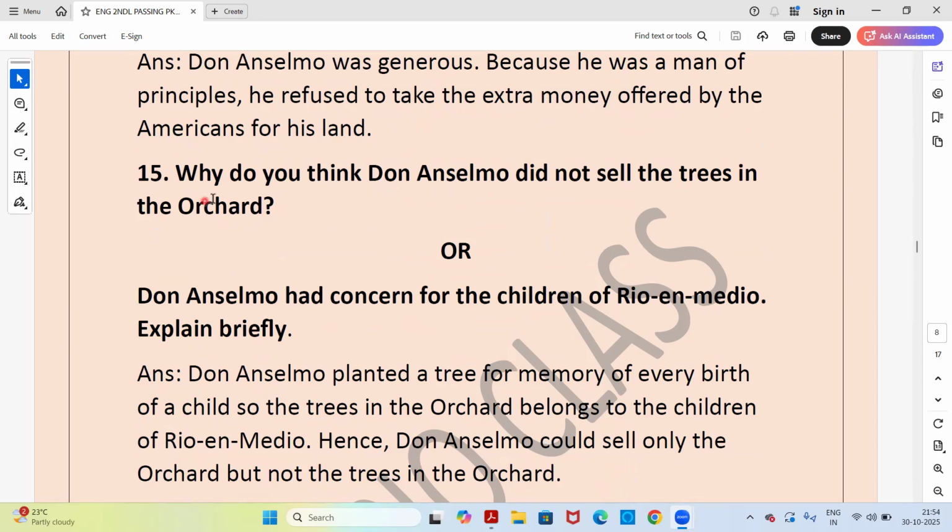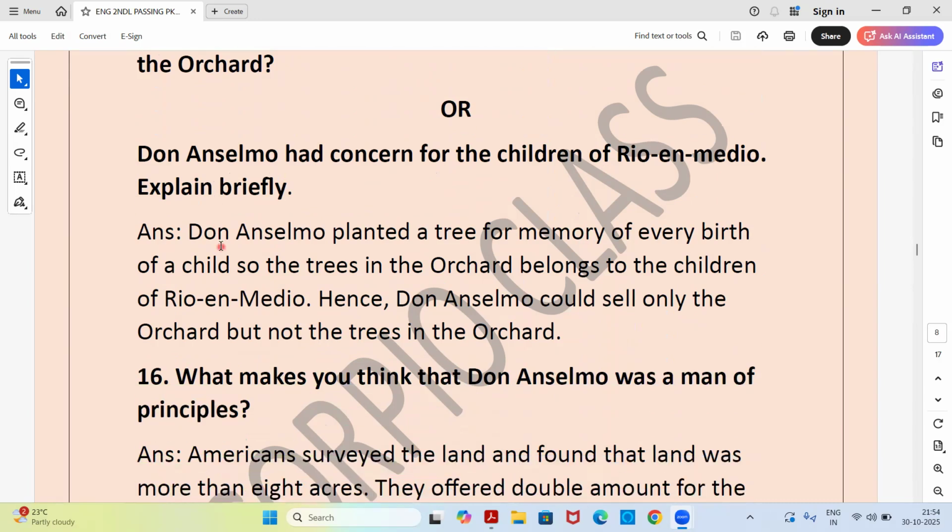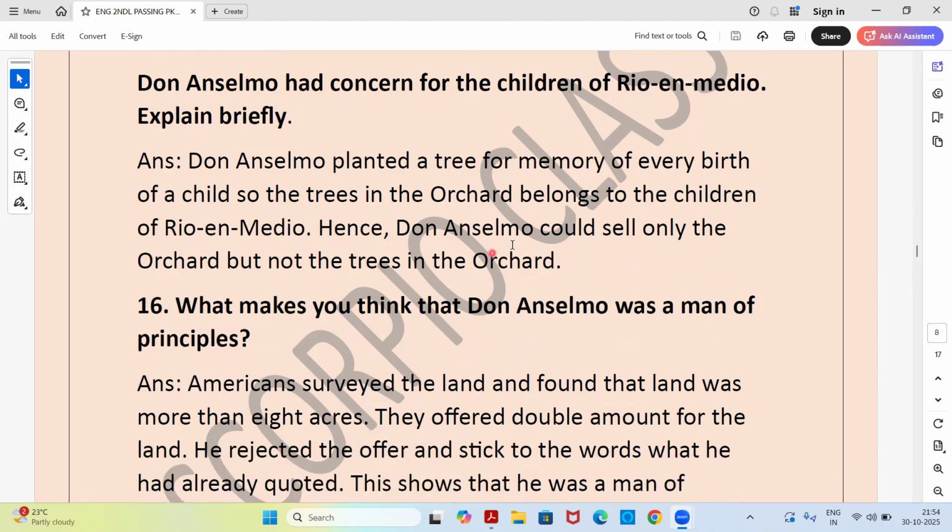Next. Why do you think Don Anselmo did not sell the trees in the orchard? Or, Don Anselmo had concern for the children of Rio and Medio. Explain briefly. So again, you have two questions here and the answer will be the same. Don Anselmo planted a tree for memory of every birth of a child. So the trees in the orchard belong to the children of Rio and Medio. Hence, Don Anselmo could sell only the orchard but not the trees in the orchard.